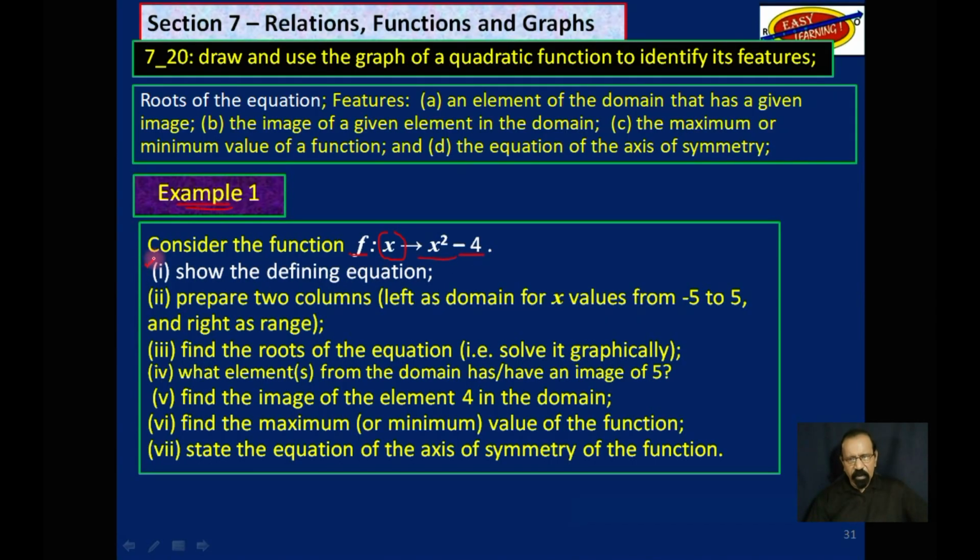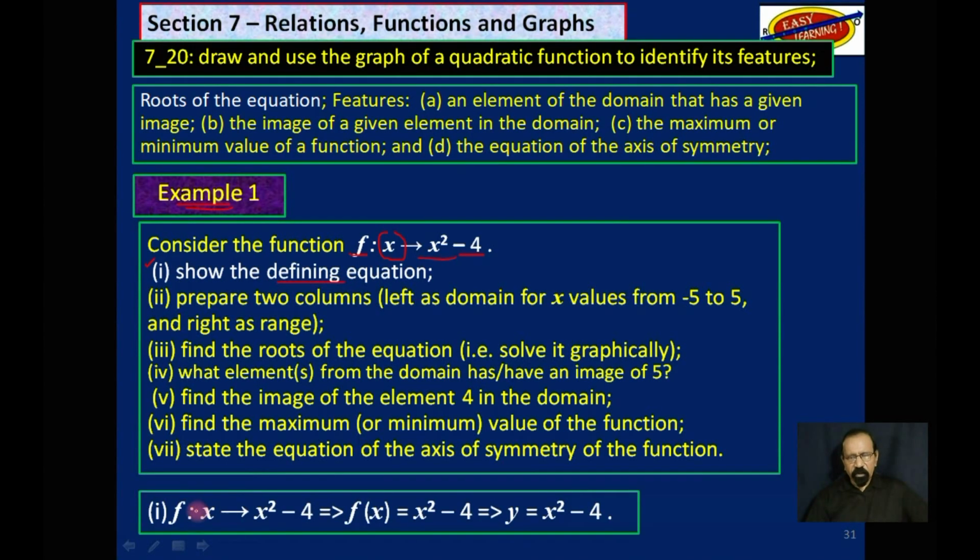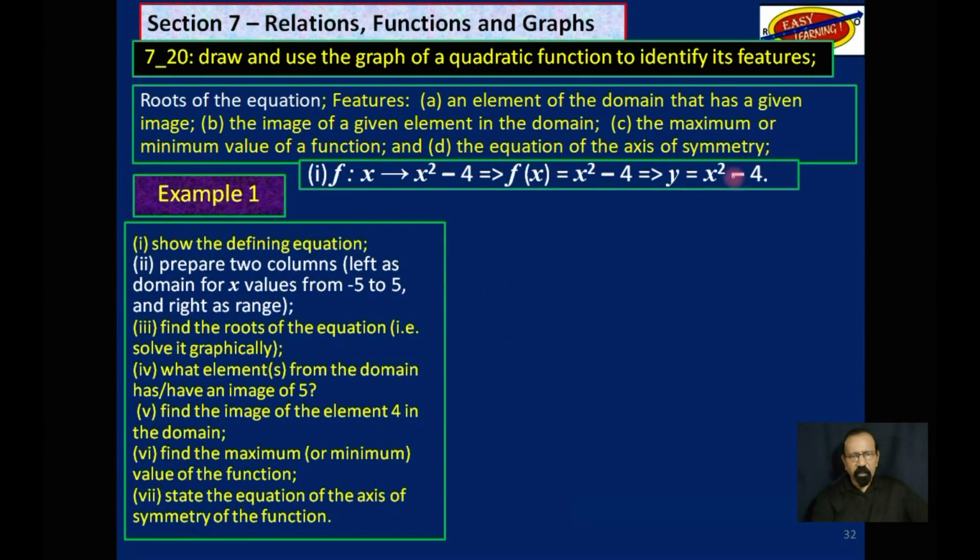Firstly, we have to show the defining equation. So you know how to do that by now. You change this f is a function such that x to f of x, and then eventually you change that to y is equal to whatever is on the right hand side. So this is the defining equation from this function.